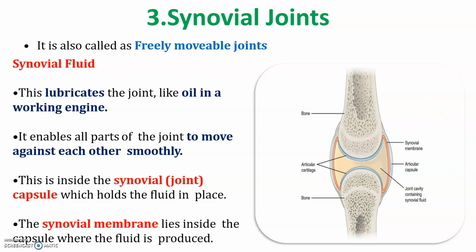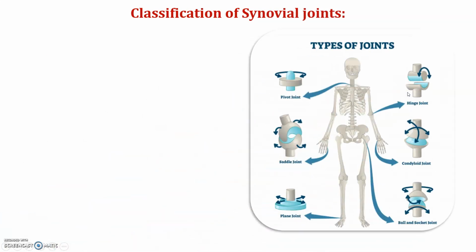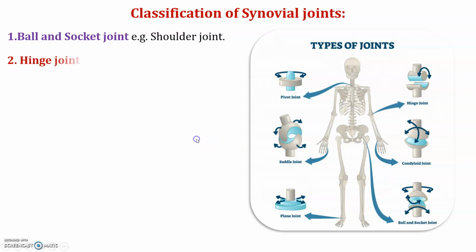I hope you pause this video and write in your notebook for better understanding and for your exam point of view. Now the next important point is classification of synovial joints. These are the different types of joints under synovial joints. First one is ball and socket joint, example is shoulder joint.